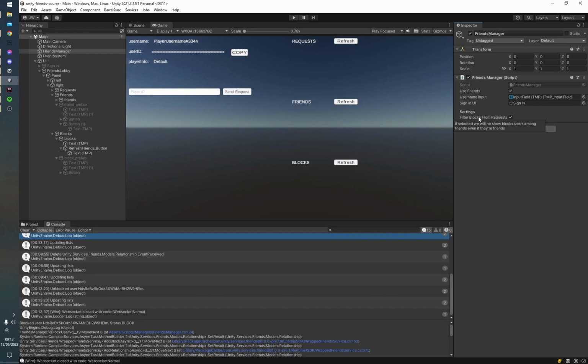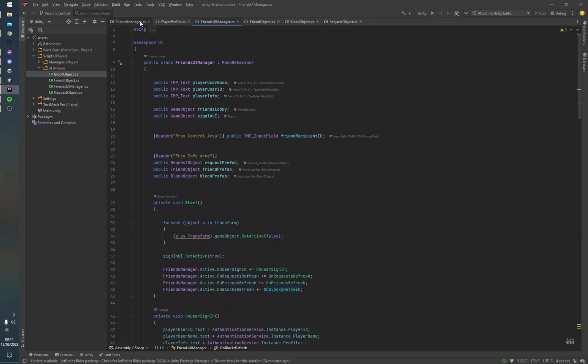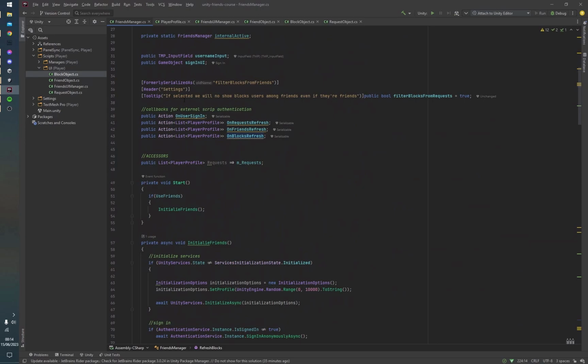And this also means we won't show them among friend requests even if they have sent a request. I'll update that in real time while we work here. So over here we have if selected, we will not show blocked users among requests even if they have sent new requests.